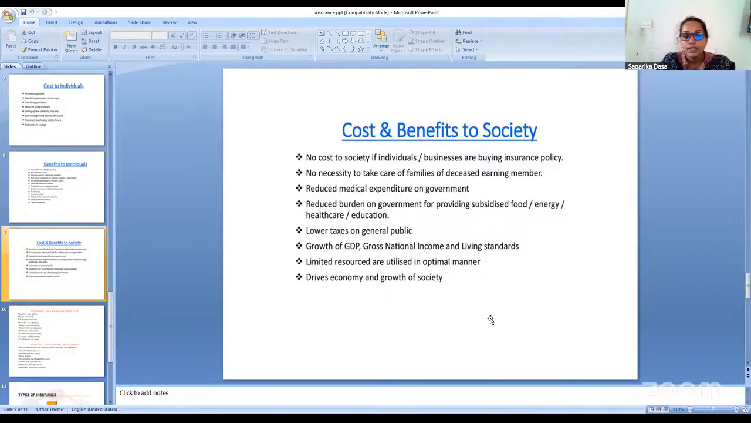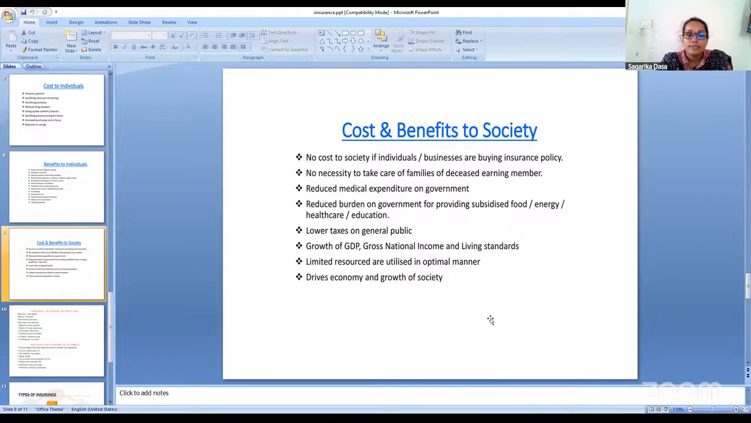Reduce the medical expenditure on the government. If more people take the insurance policy, then obviously the expenditure on the government will be reduced because the medical expenditure will be shared by the insurance companies as well as the insurance policy holders. Hence, the government will be benefited in this way because they are going to have less medical expenditure.